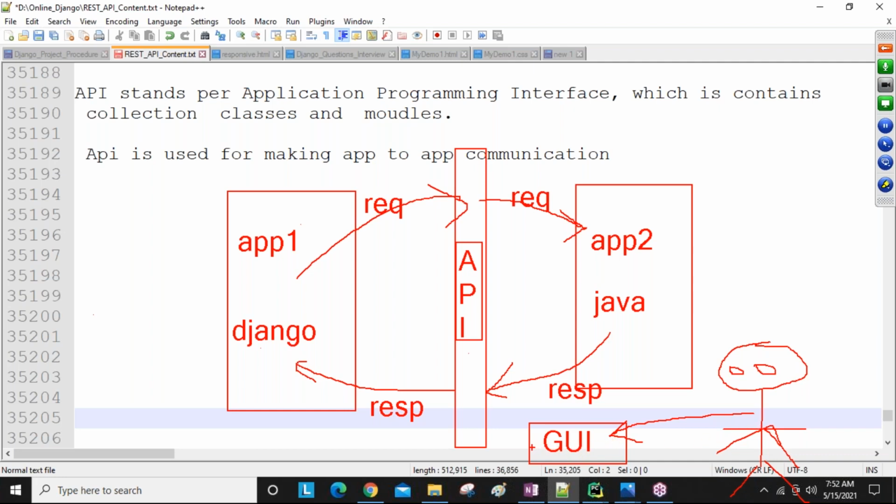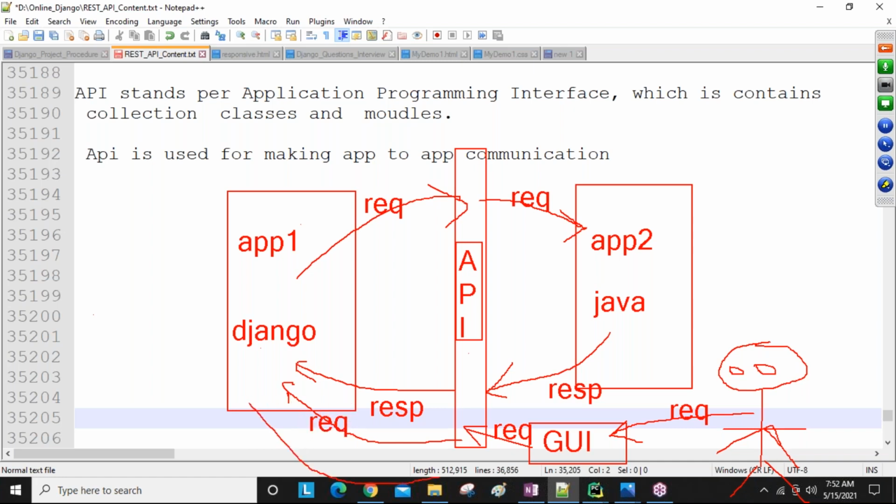Every GUI menu is using the API in the backend. The first time, the person sends the request, and this request in the form of JSON is communicated to Django.